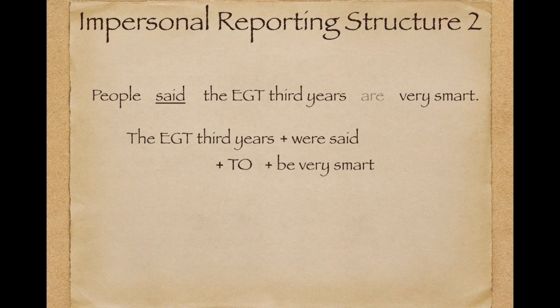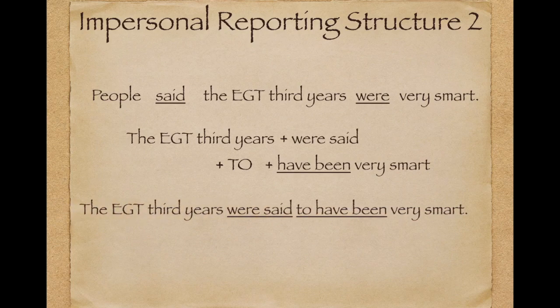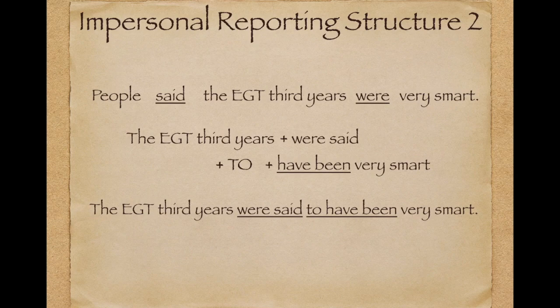The part that is different is this second verb here. What if it's people said the EGT third years were very smart? So this means our reporting and our reported verbs are both in the past tense. And in this case, we need to use what's called the past infinitive of a verb. It sounds complicated, but it's actually quite easy. To do it, we say to, and then we say have plus the third form of the verb. So here it will be have been. The EGT third years were said to have been very smart.